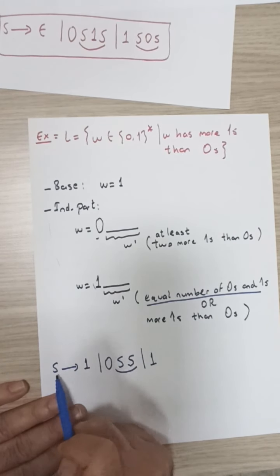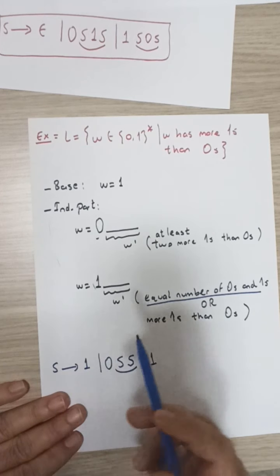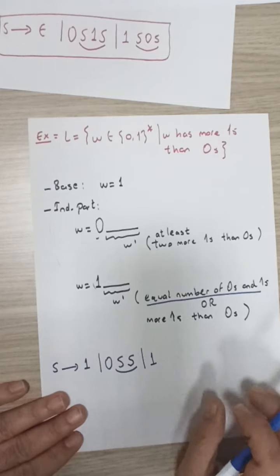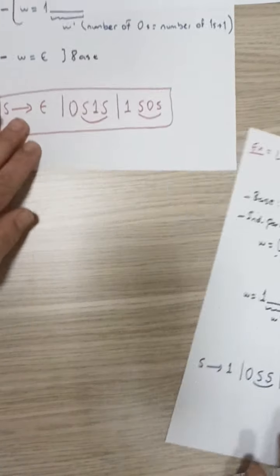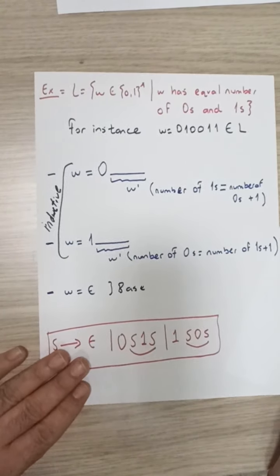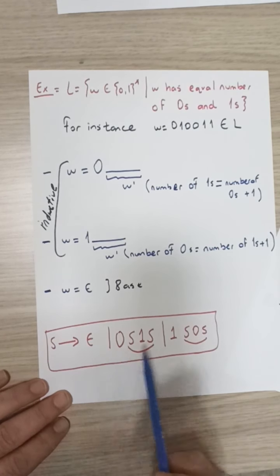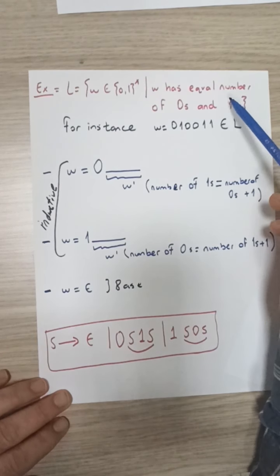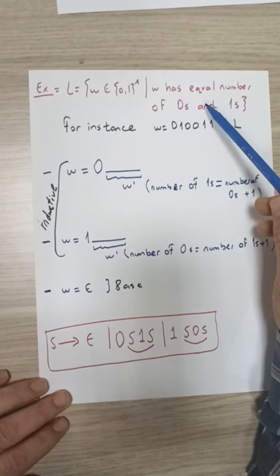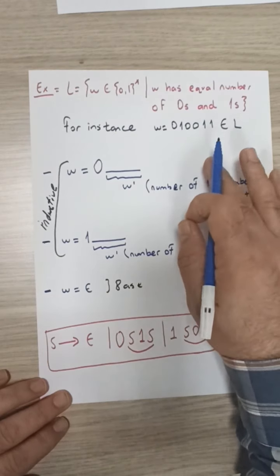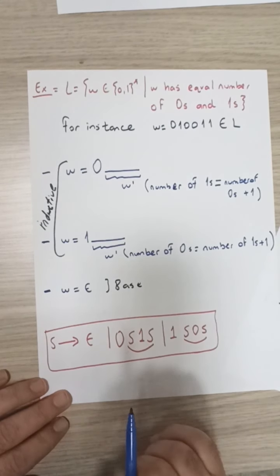Note that in terms of S, we don't have any definition in terms of equal number of zeros and ones. But if you remember from the previous example, we created the grammar that generates exactly those strings. This grammar generates the language where all strings have equal number of zeros and ones. So we can actually make use of that grammar.